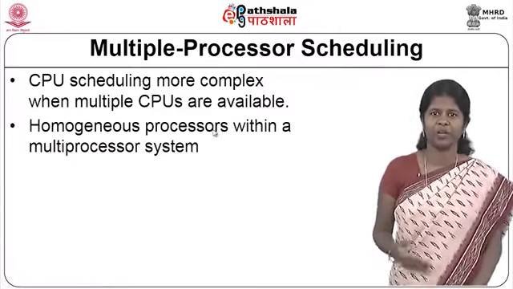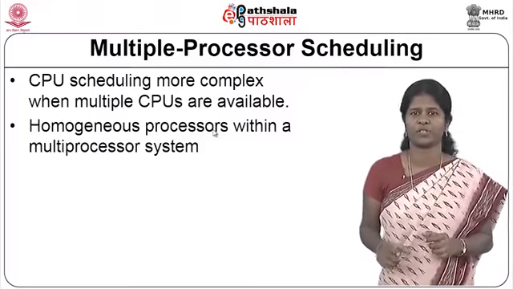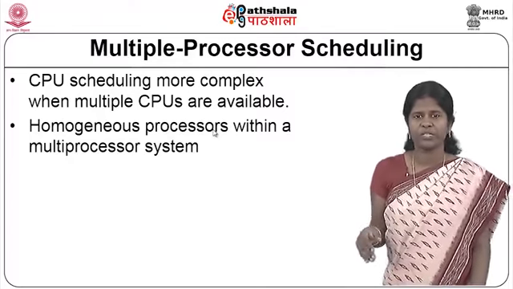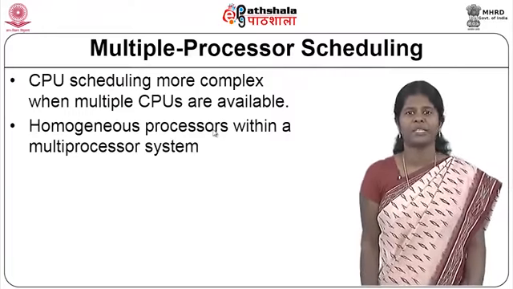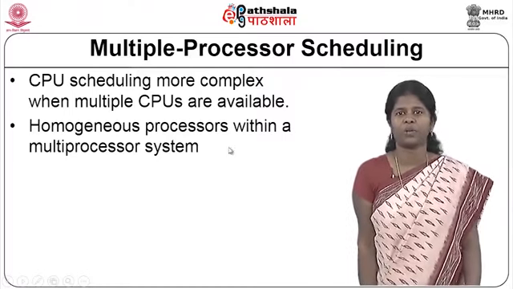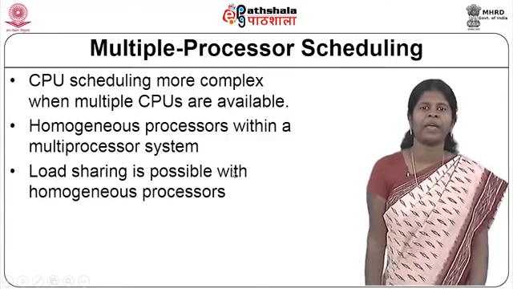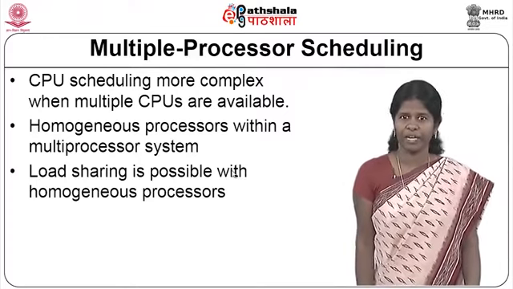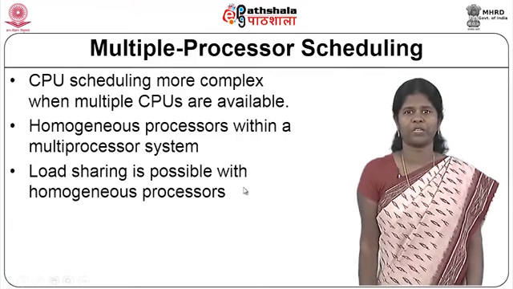And in this case, we are looking at only a system where there are homogeneous processors. What is meant by homogeneous processors? You have a number of processors, but all are of similar capability or all are of similar type. It is not a heterogeneous processor system. We are looking at only a homogeneous processor system. And when all the processors are of similar capability, it is possible to share the load among the different processors.